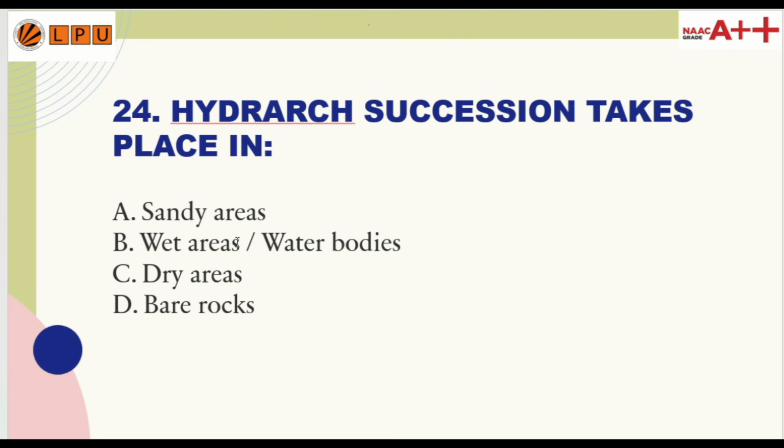24th question. Hydrarch succession takes place in: option A, sandy areas; option B, wet areas; option C, dry areas; option D, bare rocks. So the correct answer is option B, wet areas, wet water bodies.